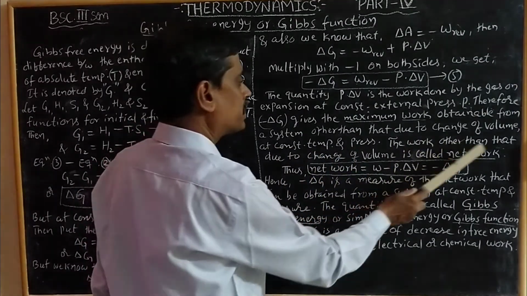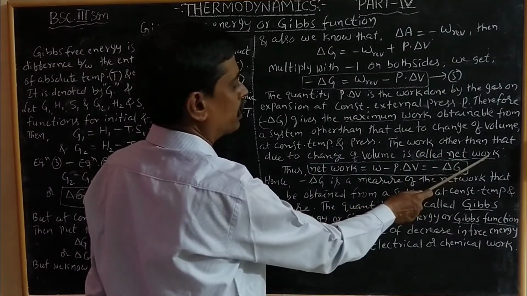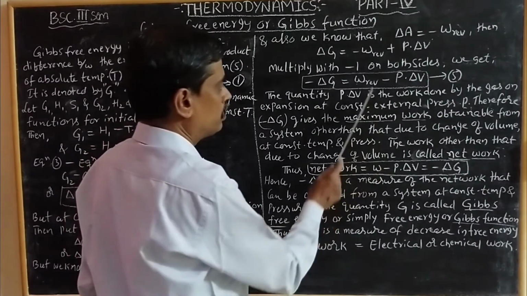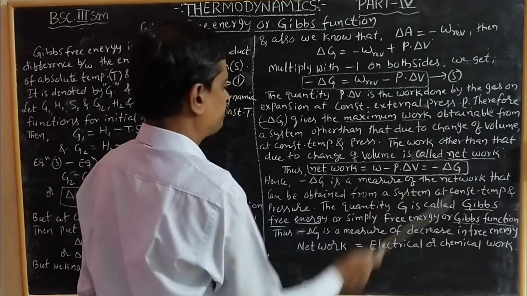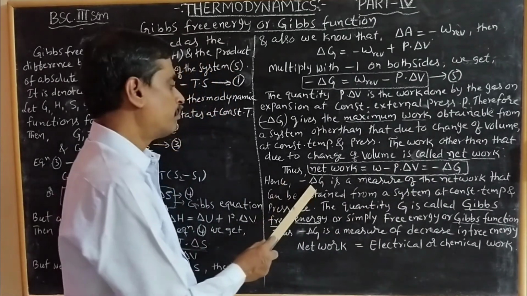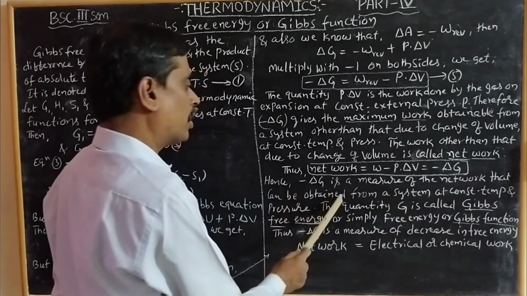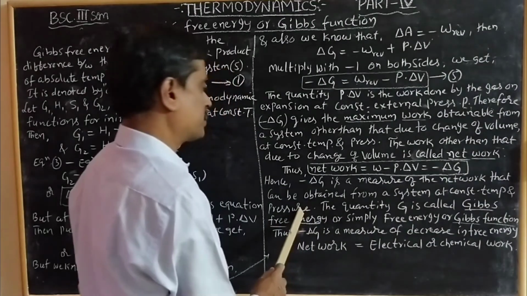The work other than that due to change of volume is called net work. This total work is called net work, so net work is equal to W minus P delta V. This is nothing but minus delta G. Hence minus delta G is a measure of the net work that can be obtained from a system at constant temperature and pressure.